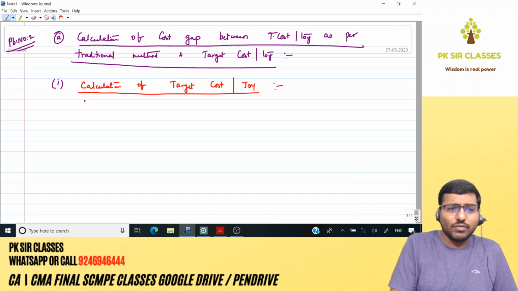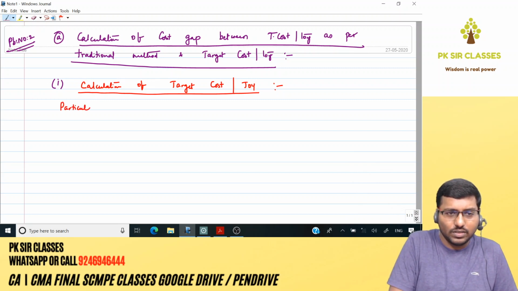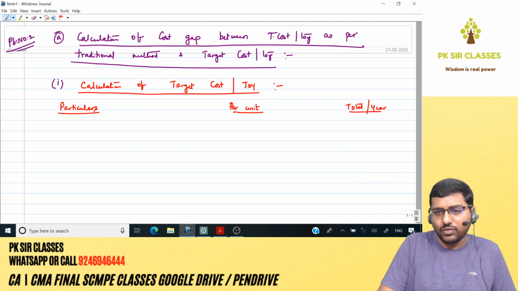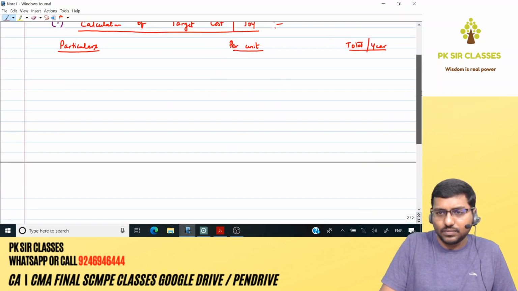Okay, what are the numbers that we need to take? First of all, let's write the headings. Obviously, the first one will be particulars. Then we can have per unit column as well as obviously total column. Now, this total column will be per year. That's what we are going to calculate. The whole thing is going to be per year.